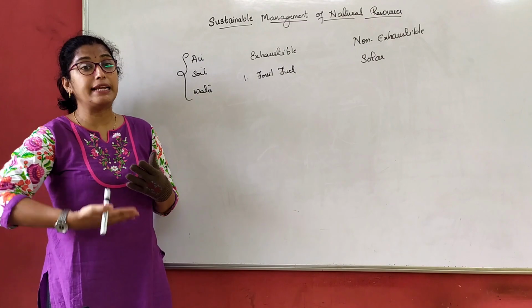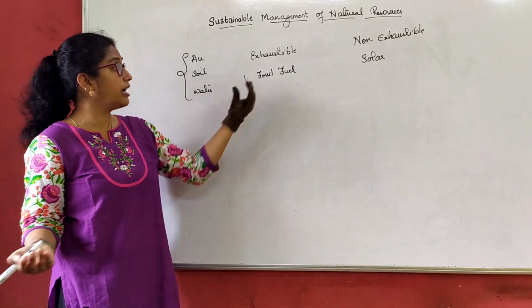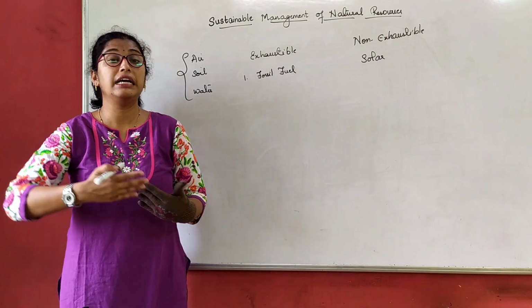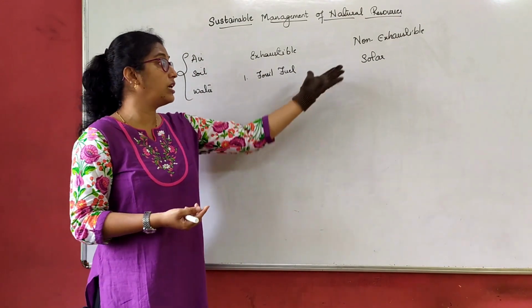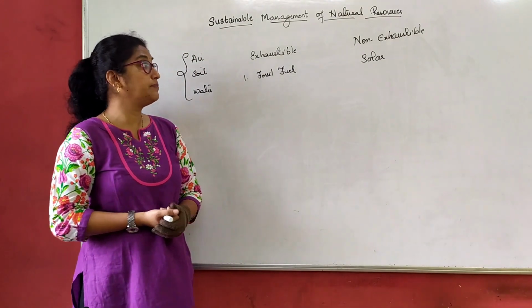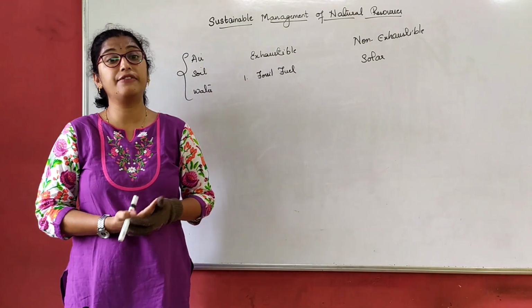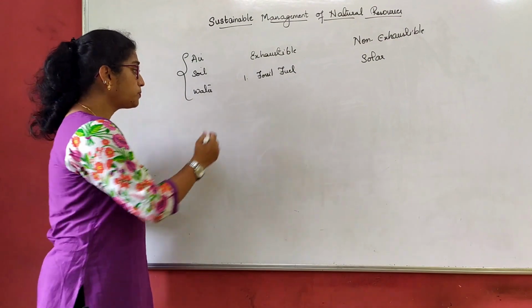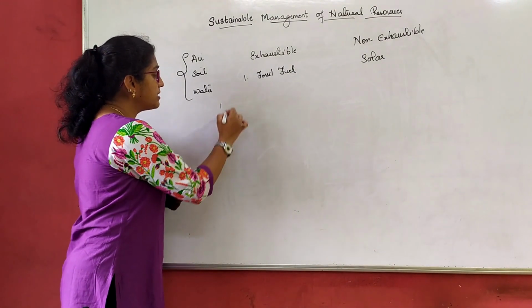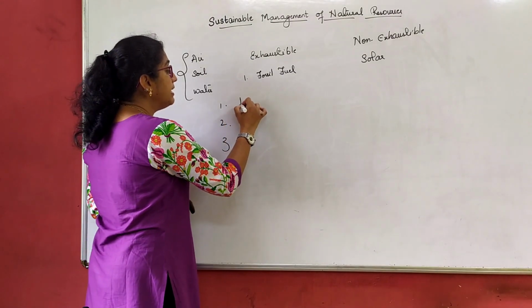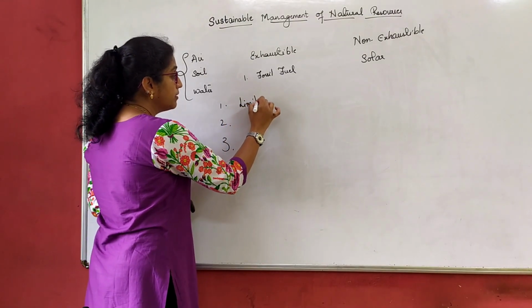Resources which get depleted after continuous usage are called exhaustible. Resources which do not get depleted after continuous usage are known as non-exhaustible. Now the question arises here, why do we have to preserve our natural resources? Basically we have to preserve our natural resources because first and foremost they are in limited quantity, right?